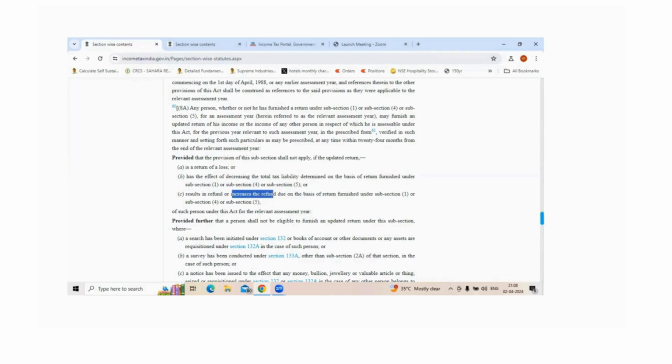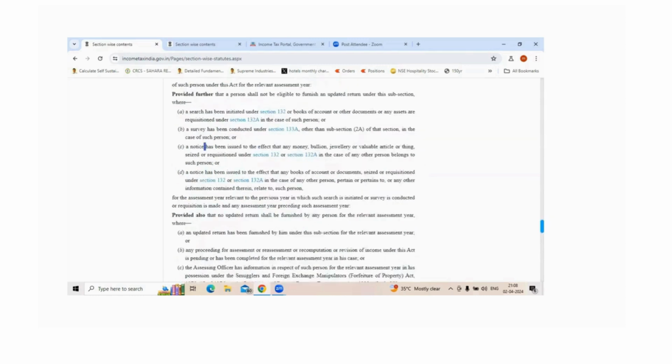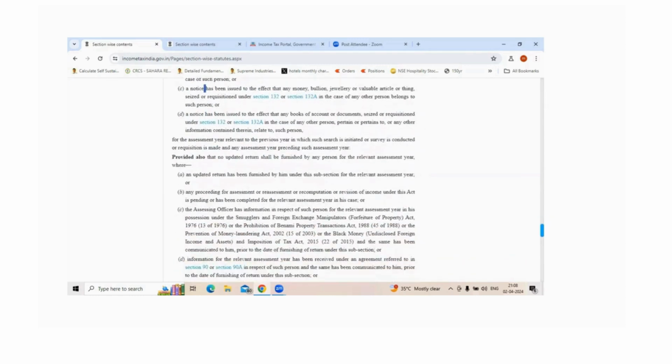And then of course there are additional conditions. For example, if there is a search going on, or a survey has been conducted, or if a notice has been issued to the effect that any money, bullion, jewelry, or valuable thing, or any of the books of accounts have been seized or requisitioned under section 132, then you cannot use this return. That means you cannot file an updated return in such cases.